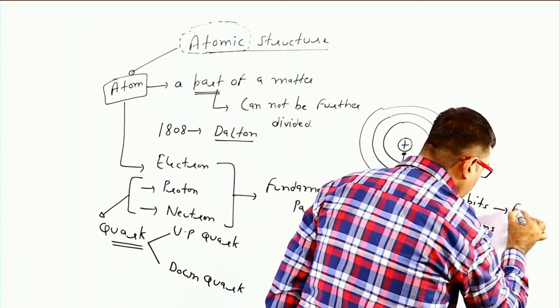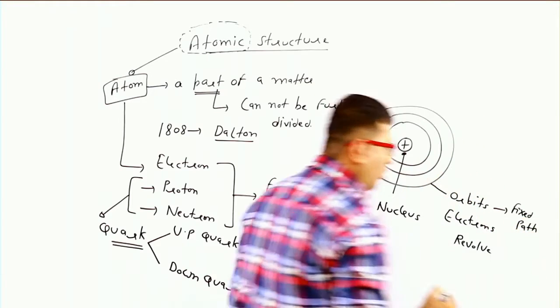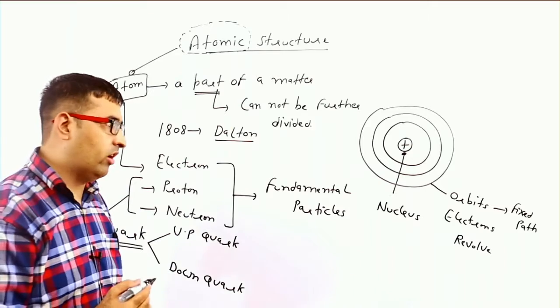Orbits are fixed circular paths in which electrons revolve.